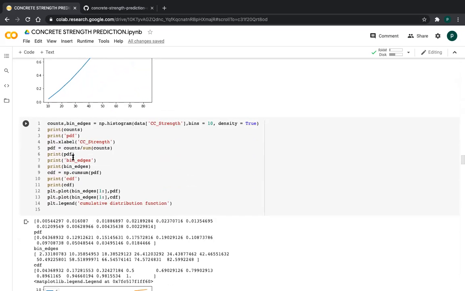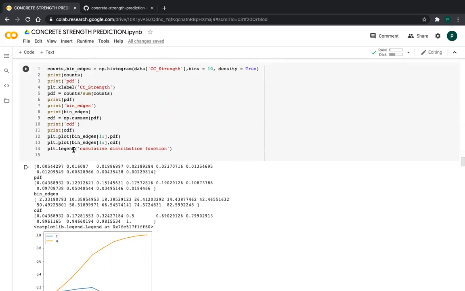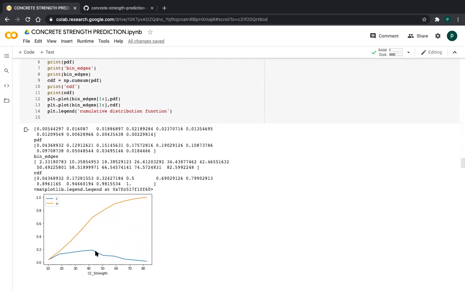So to calculate the PDF, we know the counts, and this is the formula, friends: total how many counts by sum of counts. So you will get the PDF, friends. So this is the PDF. Blue color is the PDF, friends.